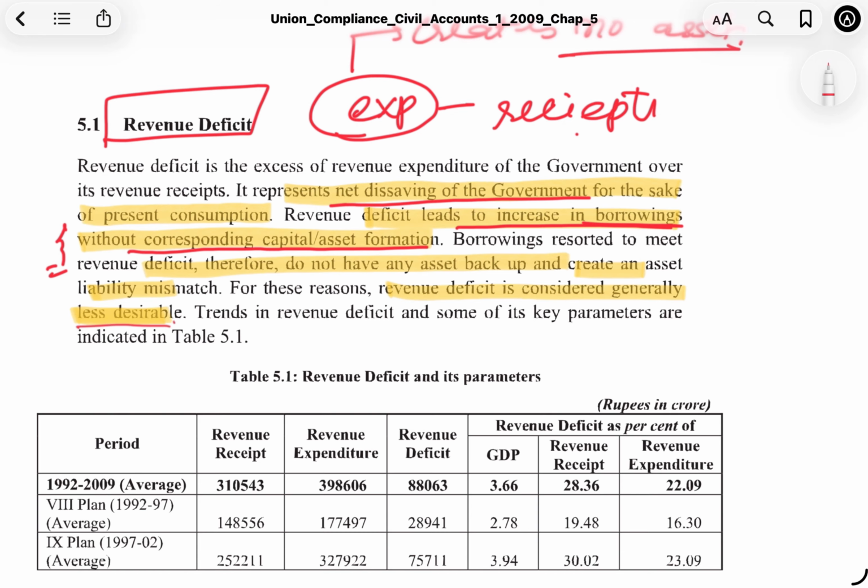Alright, you should always go back to the basics. Borrowings resorted to meet the revenue deficit do not have any asset backing, and they create an asset-liability mismatch. Thus, revenue deficits are generally considered not very desirable.